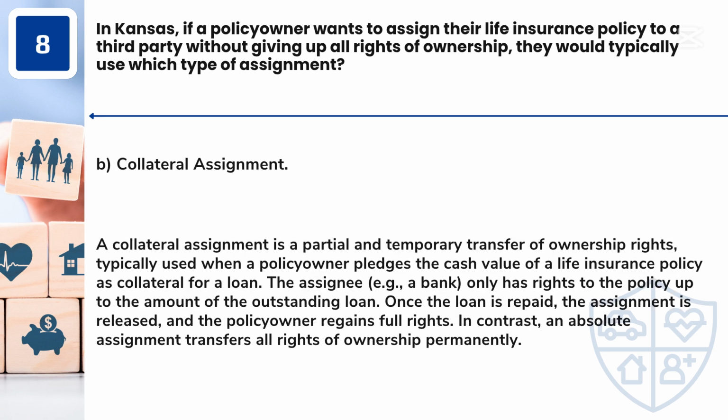Answer: B. Collateral assignment. A collateral assignment is a partial and temporary transfer of ownership rights, typically used when a policy owner pledges the cash value of a life insurance policy as collateral for a loan. The assignee, e.g., a bank, only has rights to the policy up to the amount of the outstanding loan. Once the loan is repaid, the assignment is released, and the policy owner regains full rights. In contrast, an absolute assignment transfers all rights of ownership permanently.